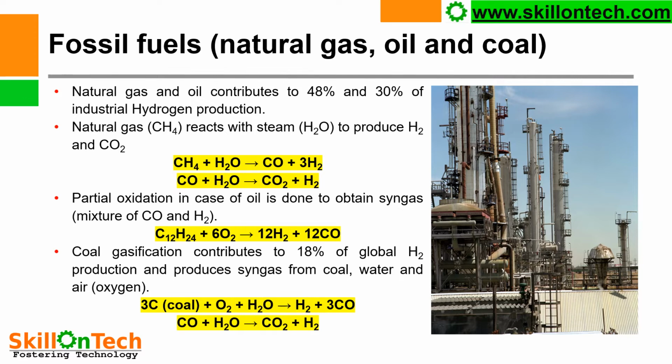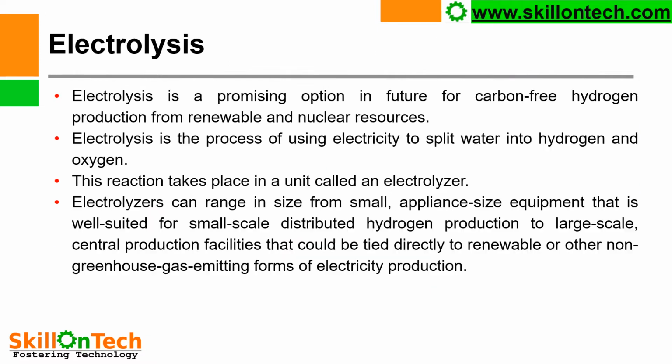So we can go for the third method, which is electrolysis. Electrolysis is a promising option in future for carbon-free hydrogen production from renewable and nuclear resources. It is the process of using electricity to split water into hydrogen and oxygen. This reaction takes place in a unit called an electrolyzer.